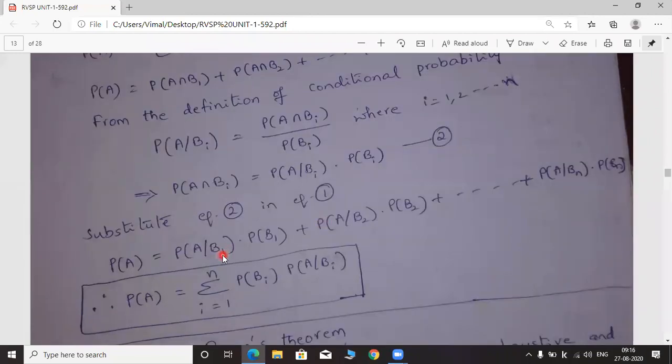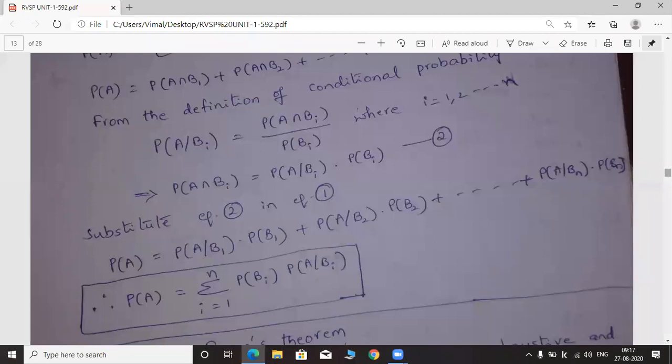This can be simplified, because i is ranging from 1 to n: here we have 1 in the suffix, here 2, in the third term 3, and in the last term n. After simplifying, you will get P of A is equal to sigma i equal to 1 to n of P of Bi into P of A given Bi. This is the statement of the total probability theorem we have proved here.